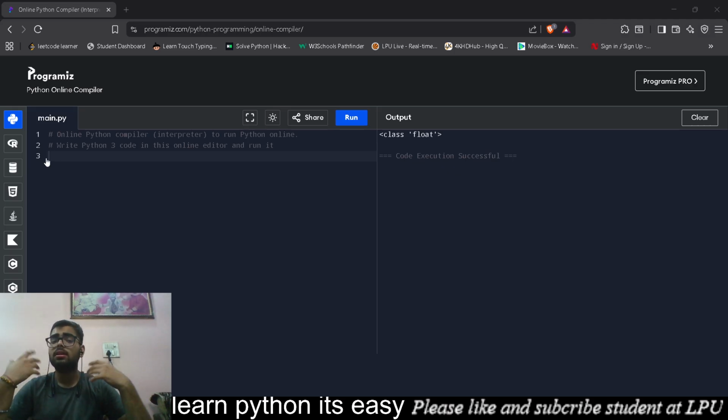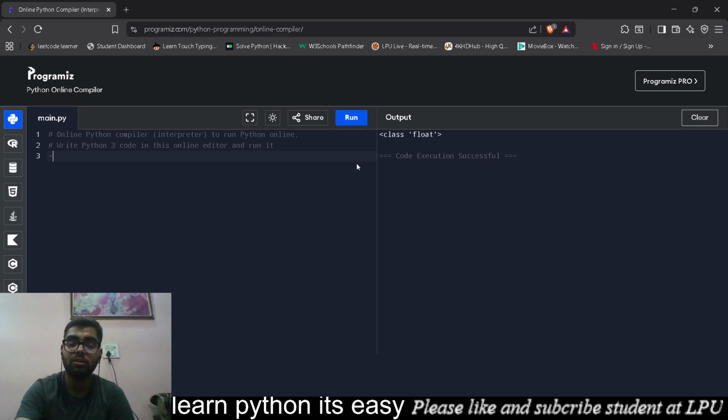So let's just understand. It's like an operator is a sign which actually does some work. In a more formal way, we can write that an operator is simply a symbol that tells Python to perform an operation. For example, the plus symbol, the addition symbol, tells Python to do an addition. This minus symbol tells Python to do subtraction. So these are operators.